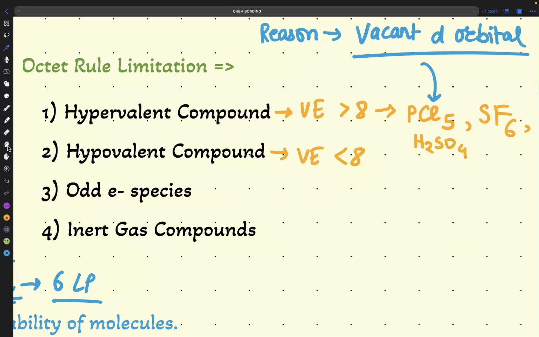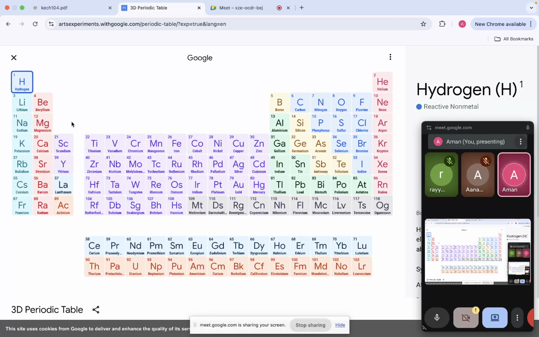So I will write here BF3, BCl3. You can write anything. Let's write BF3. You can write AlCl3. You can write LiCl. Now again see the beauty of the periodic table. Boron, aluminium and lithium are again from one period, the second period, so I'm telling you that the third period forms hypervalent compounds because they have vacant d orbitals.